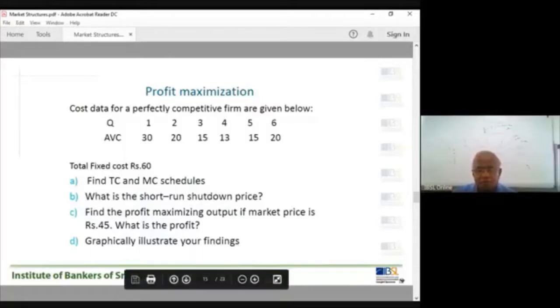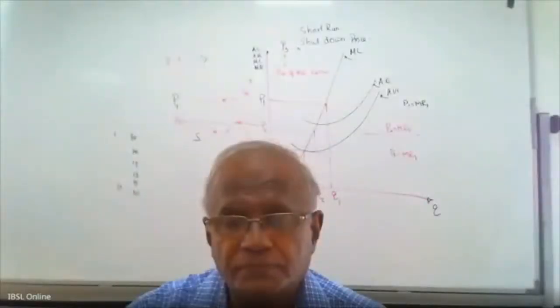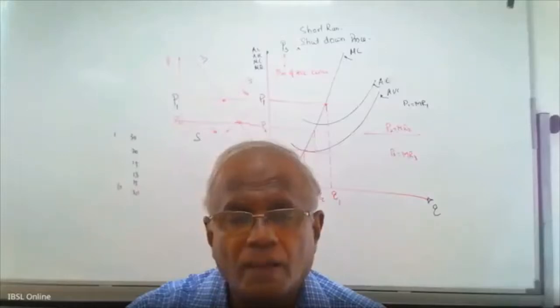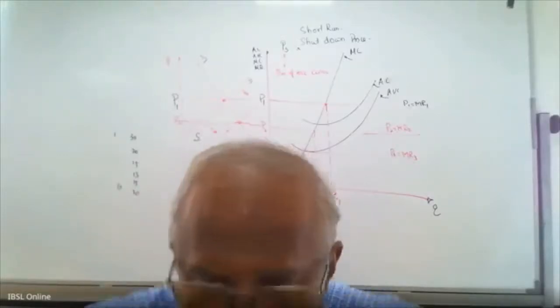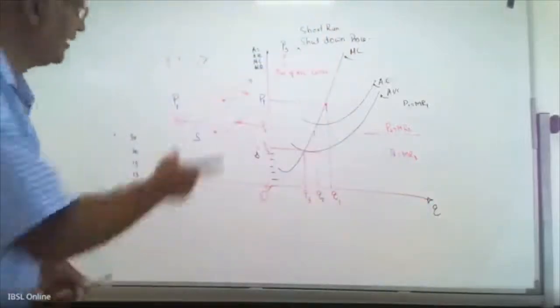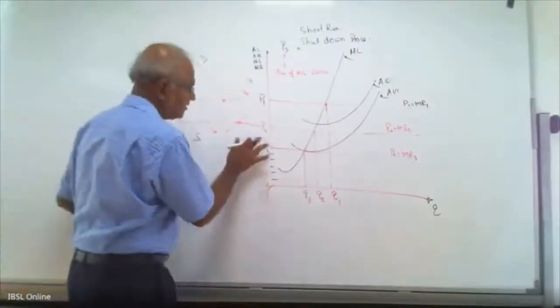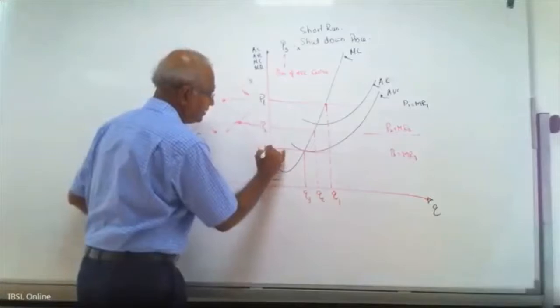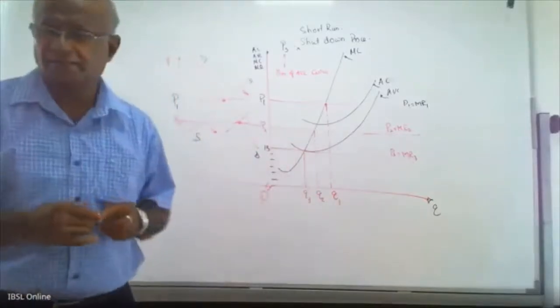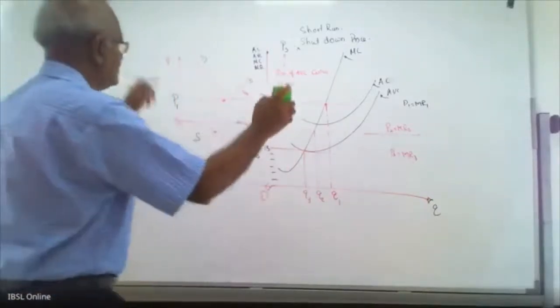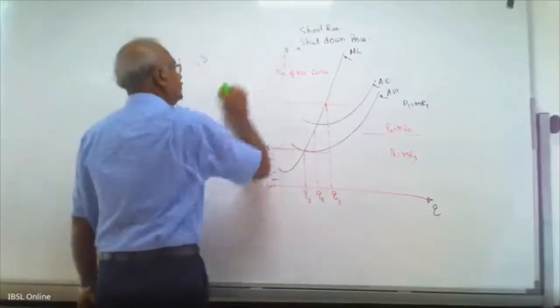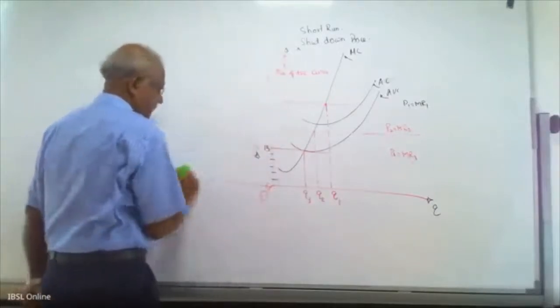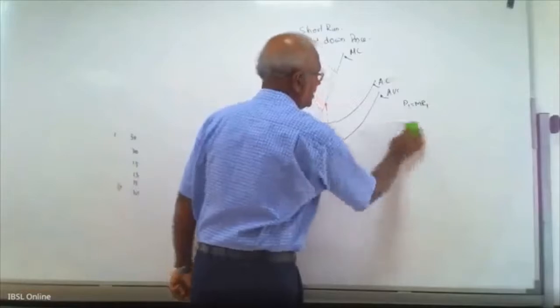Now I'll go to the board again. Okay. For example, I draw this again. The short-run shutdown price in this diagram is 13. I erase this. Now we have this question.